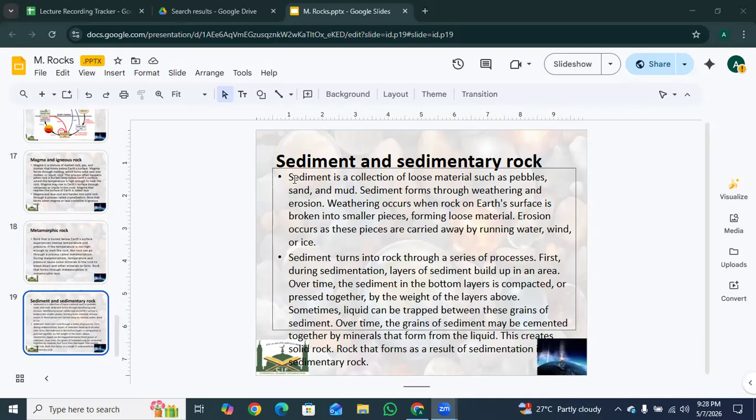It takes two steps to get these loose pieces, which we will discuss in detail: weathering and erosion. Weathering is when the rocks on the surface get broken into tiny pieces, like a hammer hitting a stone. And erosion is when wind, water, or ice carry those tiny pieces away to a new spot.